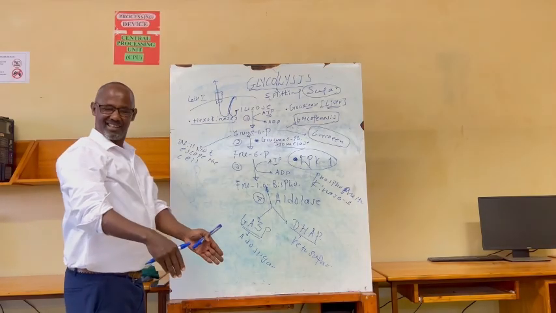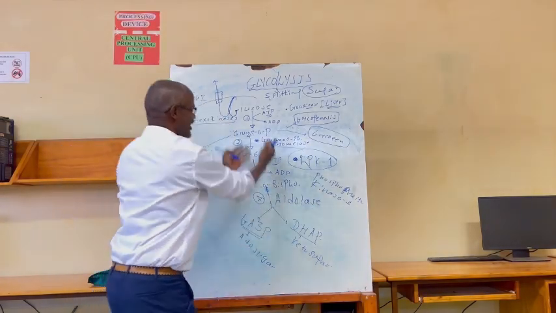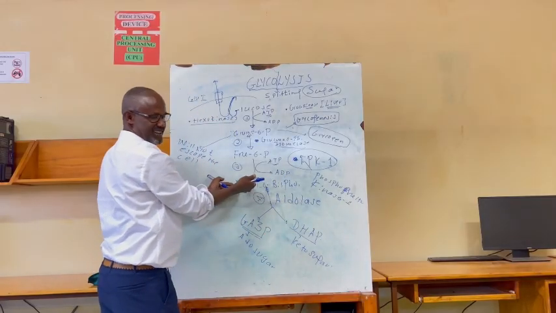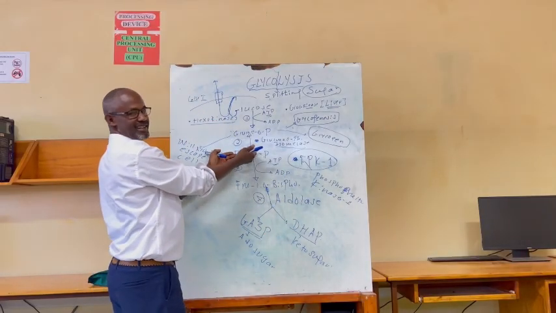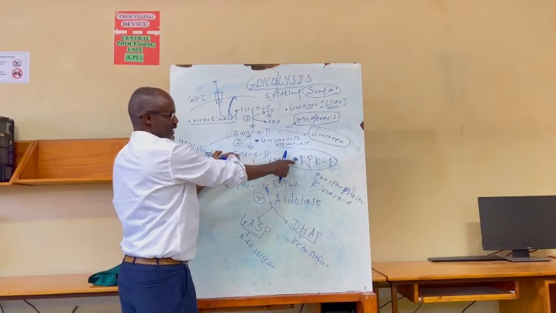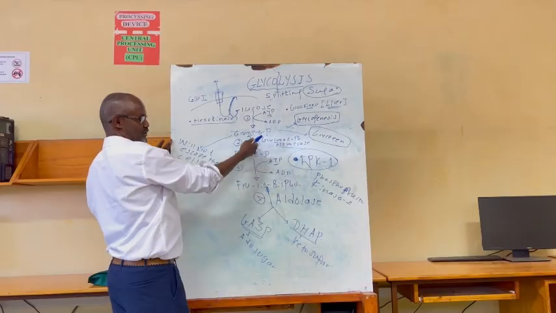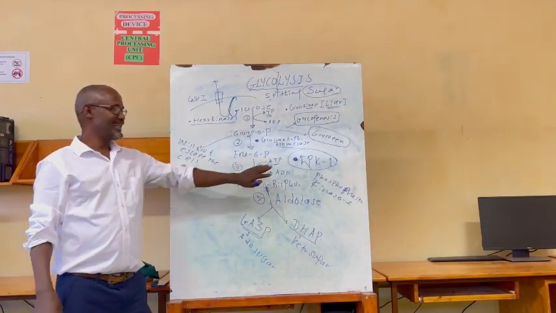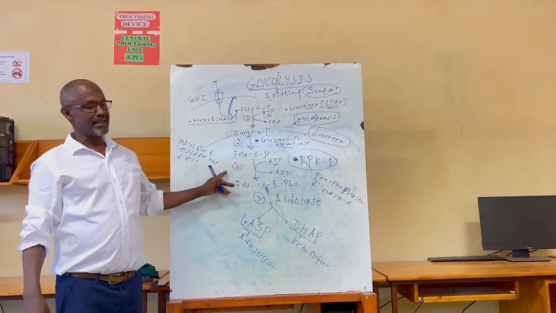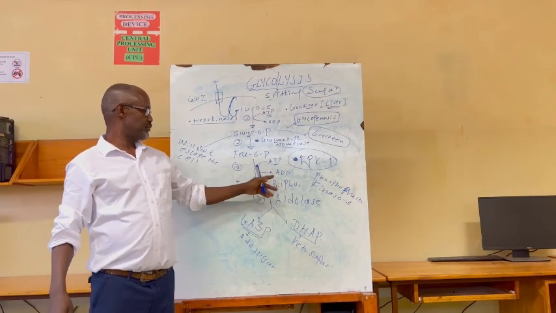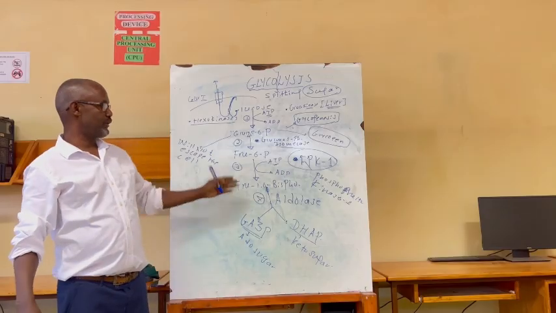But still, this reaction can come upward. These two can join to produce this. Of course, the same enzyme is not used. There is another enzyme that catalyzes the conversion of this into this. That enzyme comes, this is inhibited. The other enzyme comes and is activated to convert fructose 1,6-bisphosphate into fructose 6-phosphate.